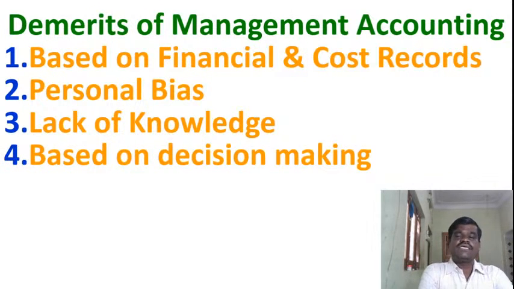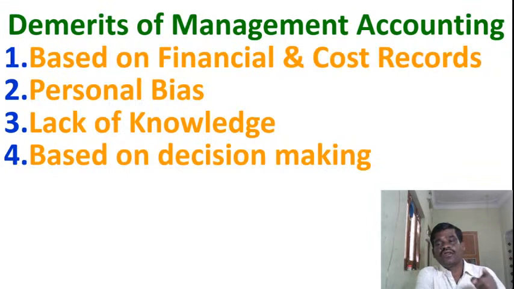Next one, based on decision making. It is not constant. Management accounting is not constant. For every year, for every month, the statements are not prepared, the financial statements are not prepared. When the management wants to make a decision in that situation, the management can prepare the information. When the management wants to take the decision in that situation, the management information can be prepared.